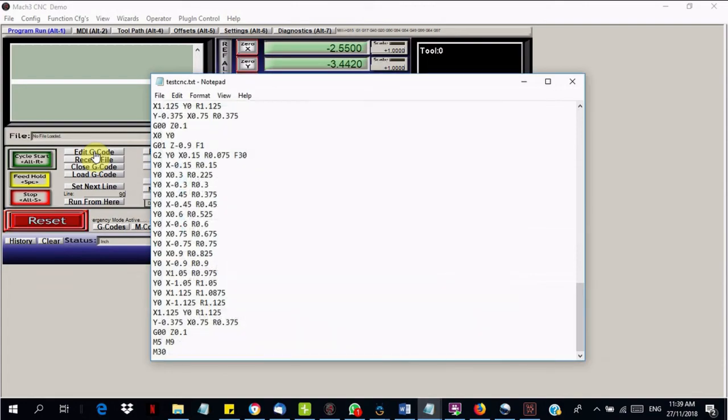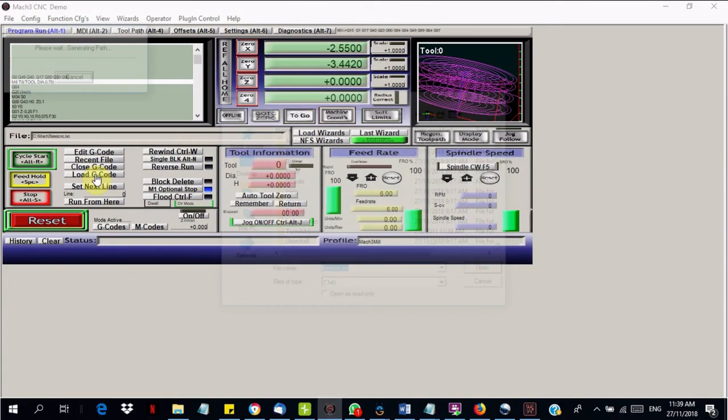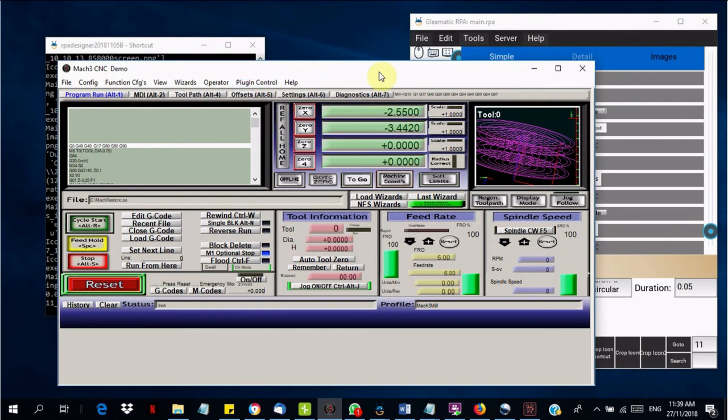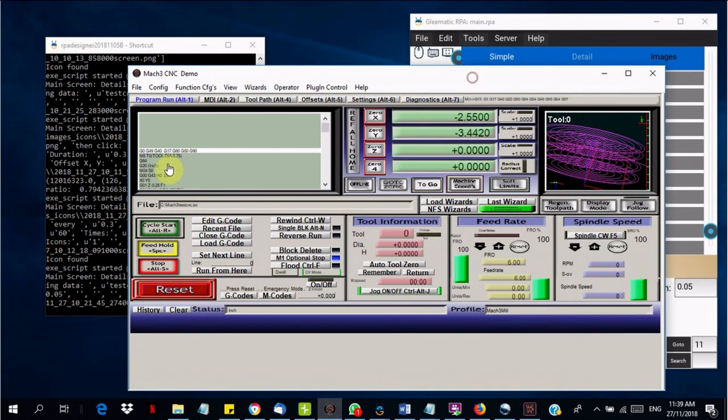After finishing typing the script, Gleematic saves it and clicks the Load G-code button. Now we can see the script on the gray box. And this is the circular pocket.